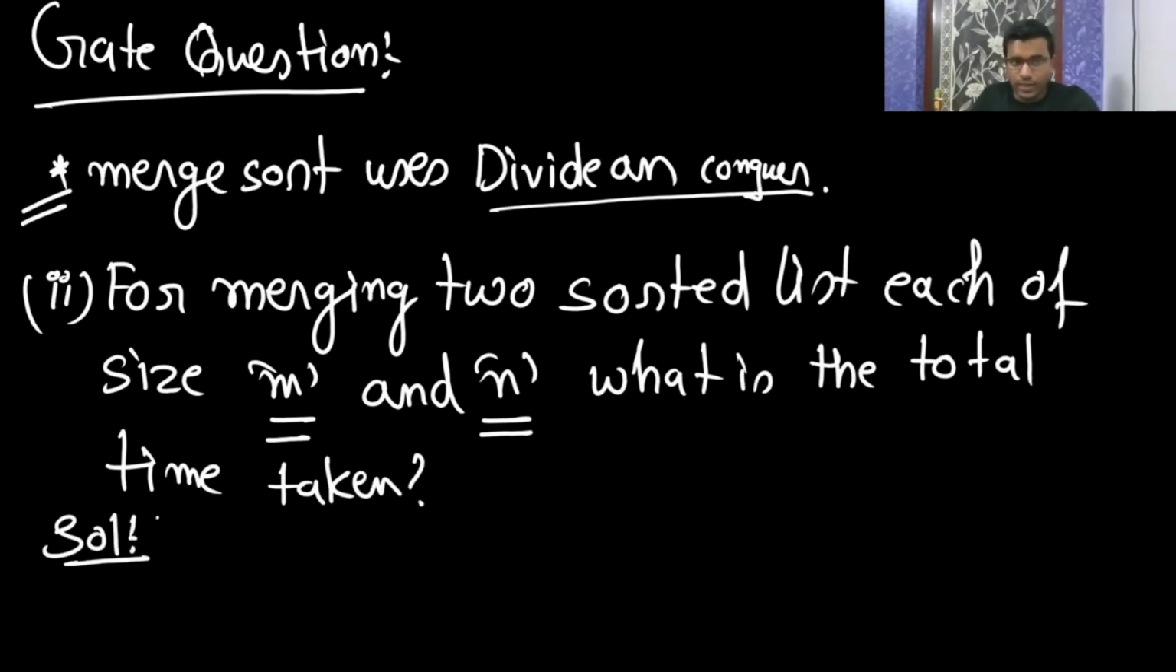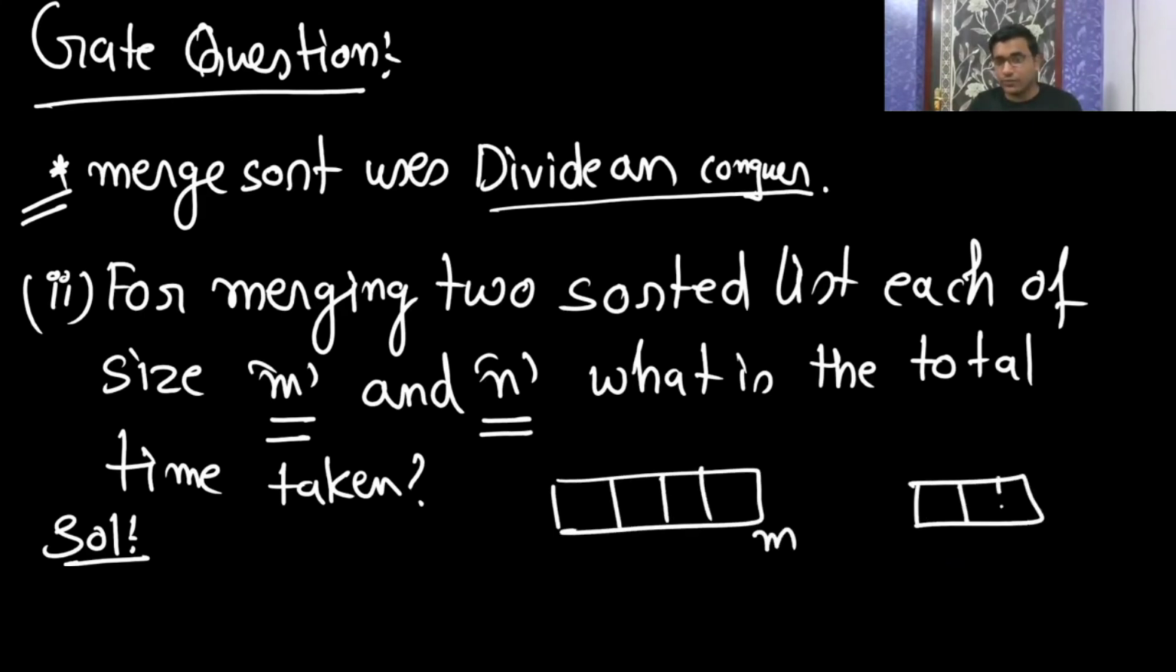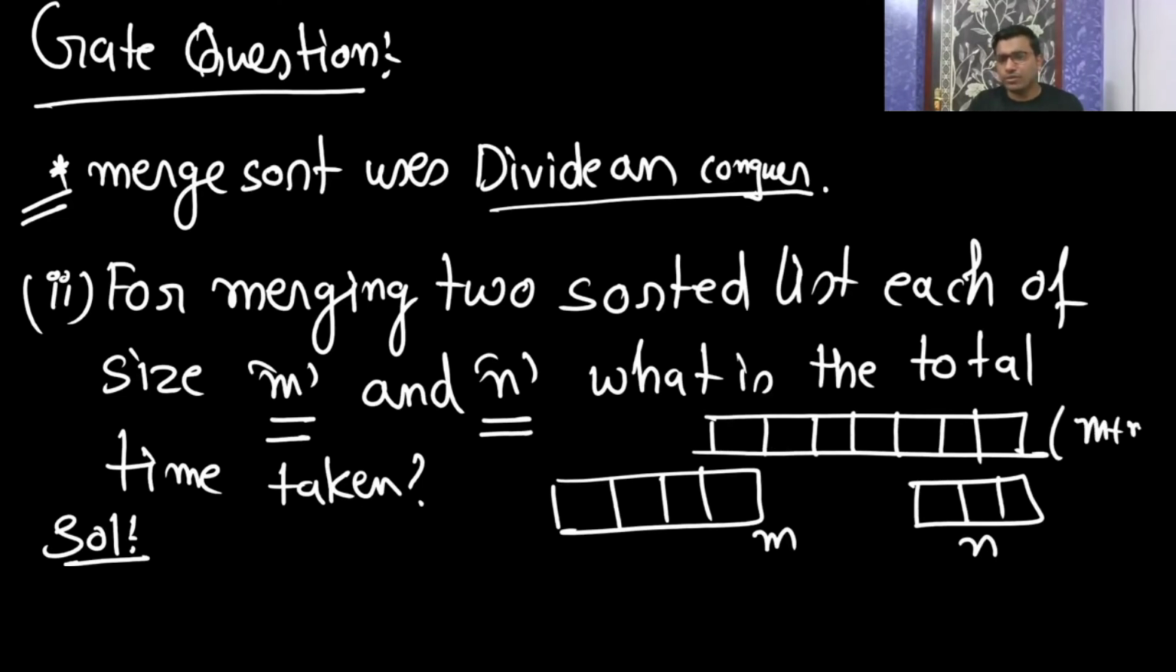So for merging two sorted lists, each of size m and n. One list has a size of m, another list has a size of n. Now you have to merge them into one sorted list which is going to have size m plus n. So just to move one element here, you need to do one comparison and one copy. So to move m plus n elements, you have to do m plus n comparisons and m plus n copies. So time complexity is going to be m plus n.